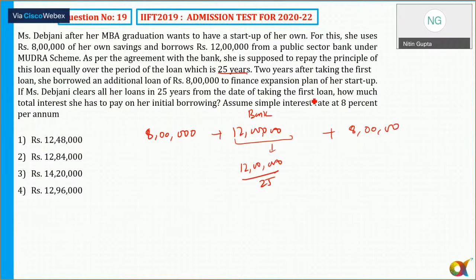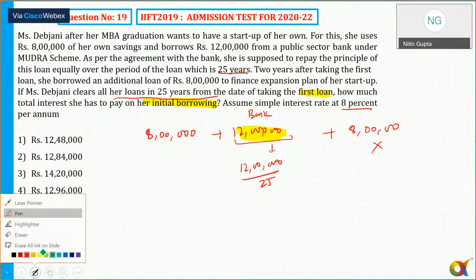to finance the expenditure plan of her startup. If Ms. Devzani clears all her loan in 25 years from the date of taking the first loan, how much total interest has to be paid on her initial borrowing? So only on the initial borrowing I have to find the total interest, not in the second case. The second loan is irrelevant here, there is no need for it. And assume the simple rate of interest as 8% per annum.